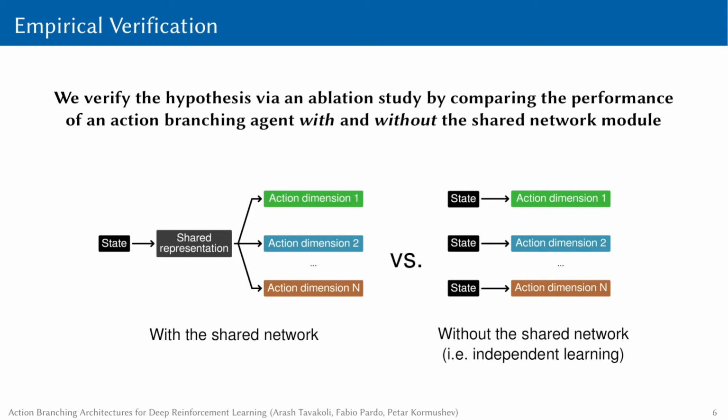This indicates the significance of the shared network module in coordinating the distributed action branches and thus verifies our hypothesis. Next, I will describe the action branching agent that we designed for our study and summarize the results of our experiments.